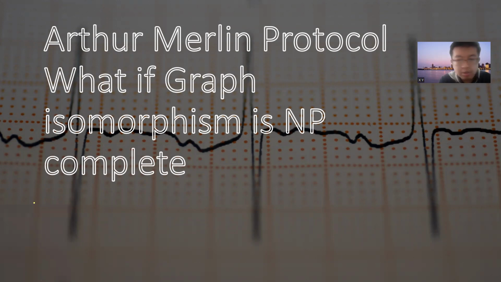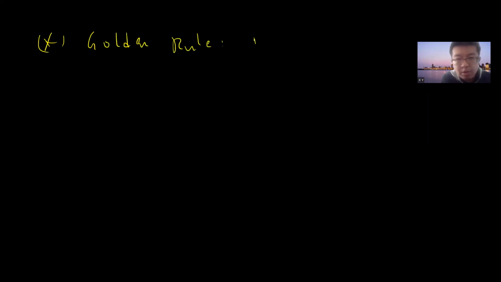So this is another video about this Merlin protocol. And basically, the simple implication is: what if graph isomorphism is NP complete? Also, the standard golden rule in computational complexity theory is that the PH never collapses. So it never collapses.